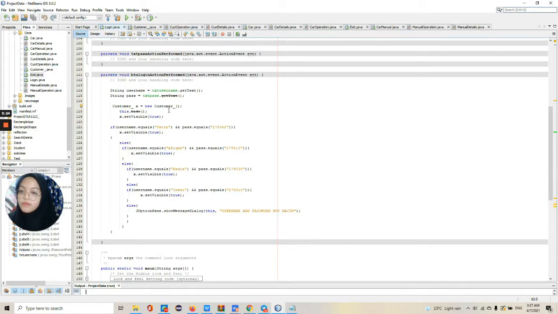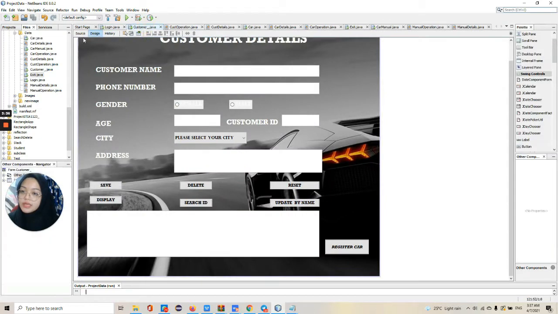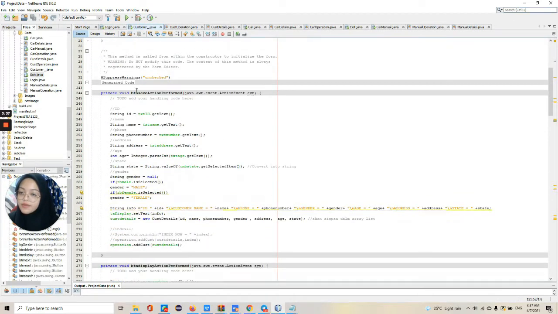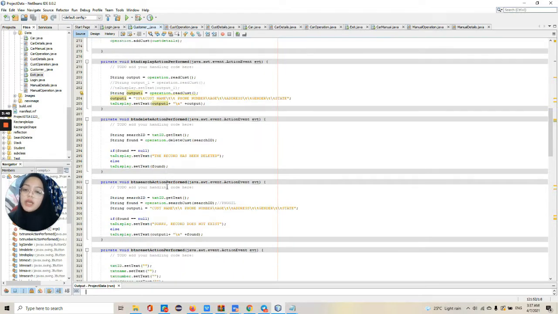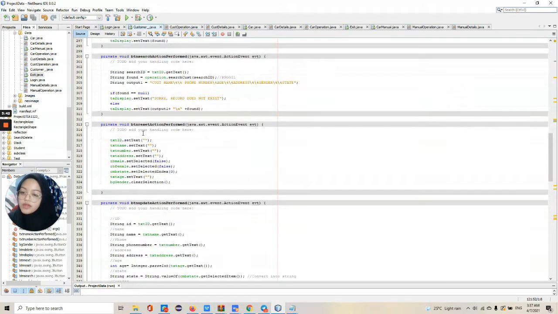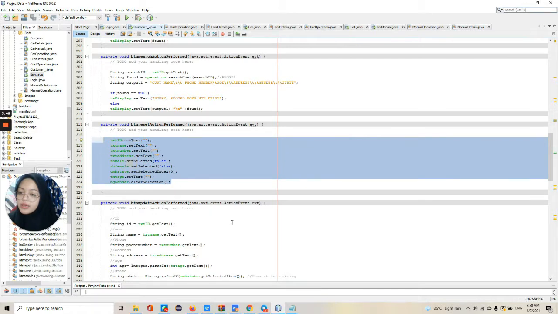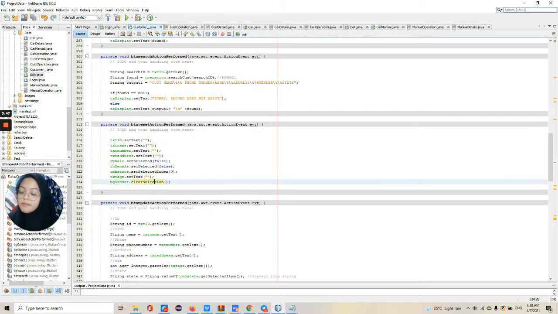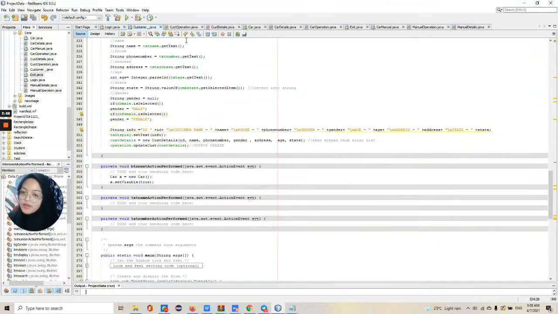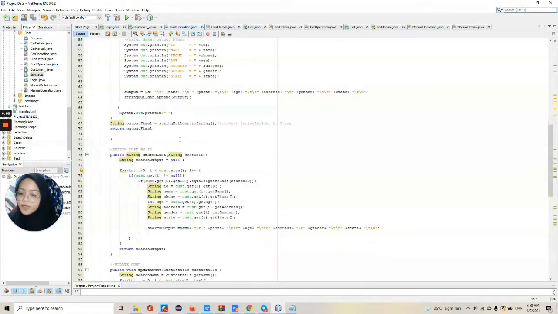Okay, this is our coding for login. You can see here we put our username and our matrix number. So it is customer. Okay, we have save action, display, and so on. This is the reset. Okay, reset text. For example, if you use the radio button, you need to have false to reset the radio button of gender. Okay. This is a customer operation.